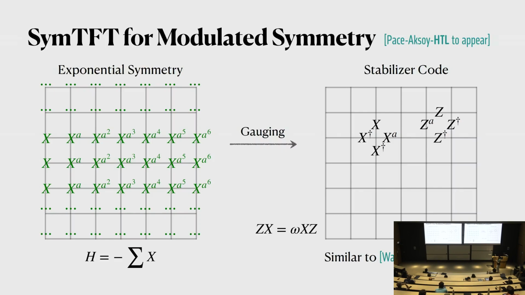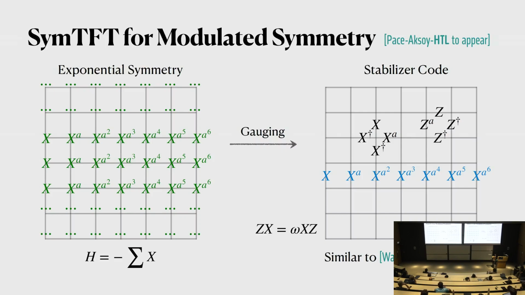Stabilizer code is just a nickname for Hamiltonians where all of the terms commute. In this case, the stabilizer code that we get, for people who are familiar with the toric code, is very much similar to the toric code, except that it has some little a dependence sitting here and here. And this actually has some drastic implications. For example, it changes the symmetry operators that could exist in this theory. In this theory, the symmetry operator that survives is something like this. It's a product of X with a non-trivial dependence on position.